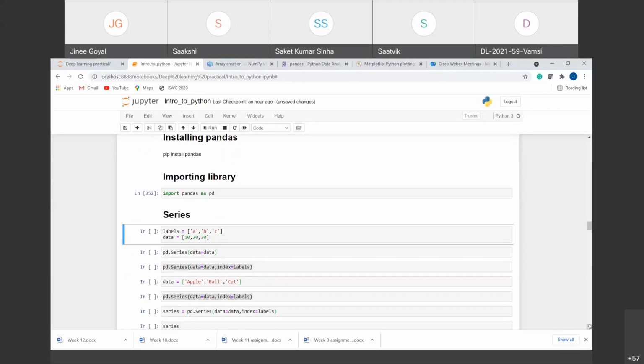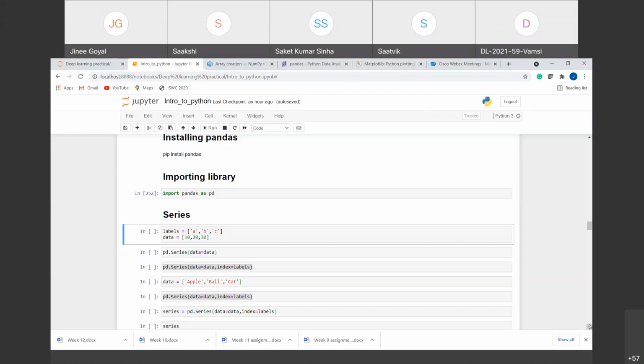Here we can label it, we can provide indexes to it. That is, every element can be given an index, and we can get the elements out of it not just from the numbers but from the label also. That is the unique label that we are providing to it. We can use that label to extract any element out of the array, right?